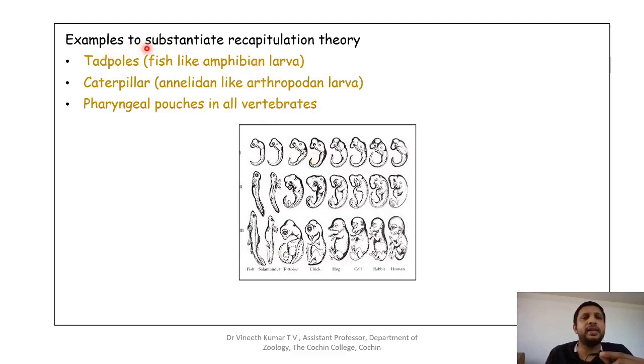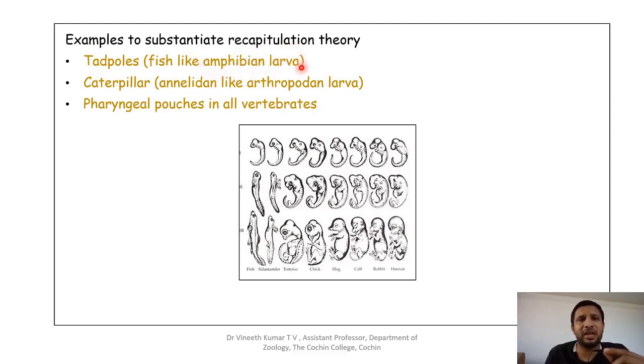So Haeckel postulated the recapitulation theory on the basis of these examples. One is the tadpole larva of an amphibian. He says that the tadpole larva, being a larval stage, is repeating the ancestral stages of this particular amphibian, in the sense that the tadpole larva has many features of a fish.